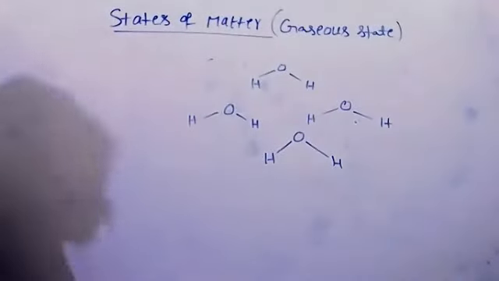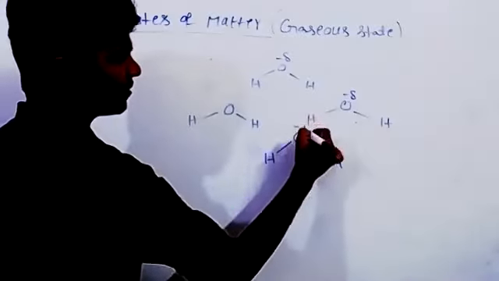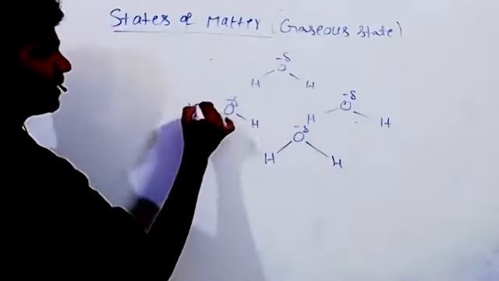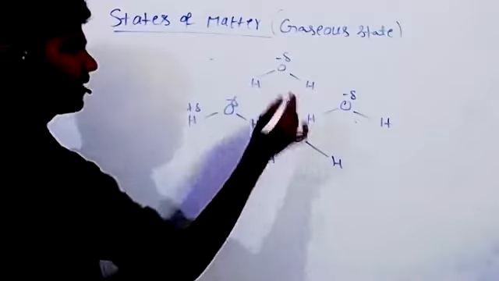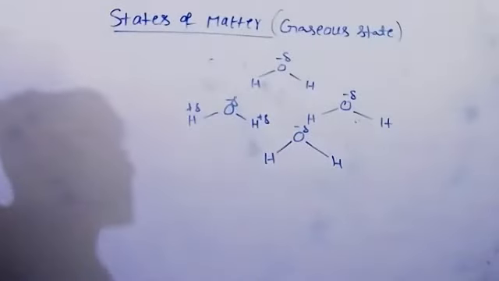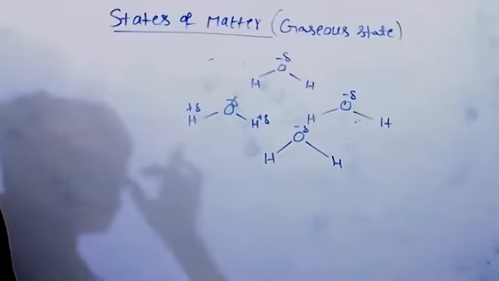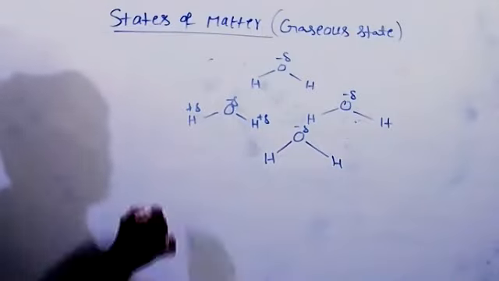Oxygen is a more electronegative element, so it carries a partial negative charge. Hydrogen carries a partial positive charge. All hydrogens carry a partial positive charge. Also, we can call it a kind of dipole interaction. However, here a hydrogen atom is involved. That's what we are calling hydrogen bonding.